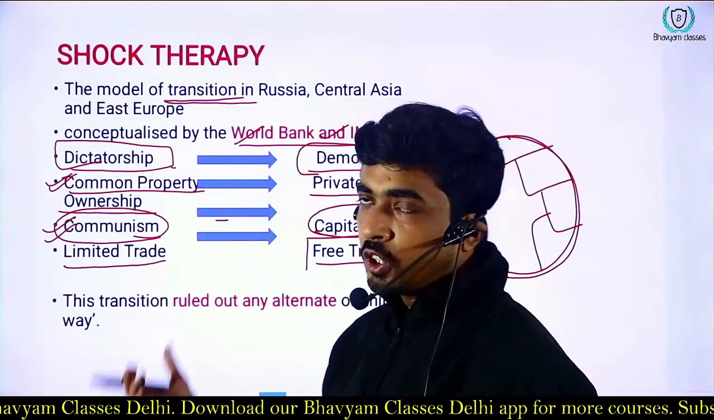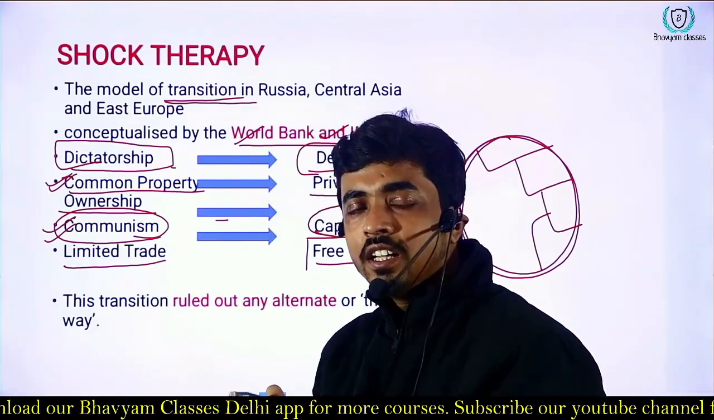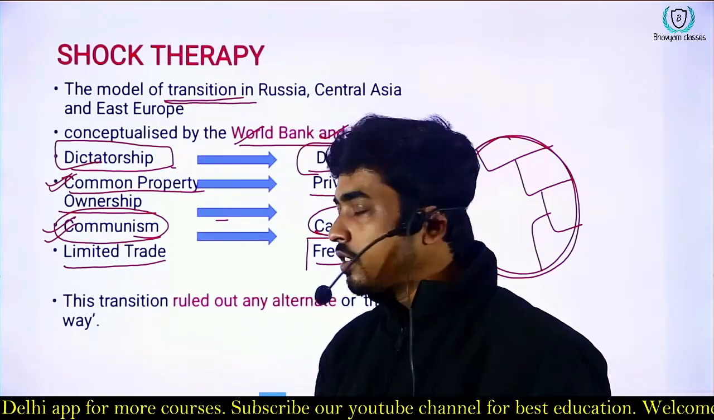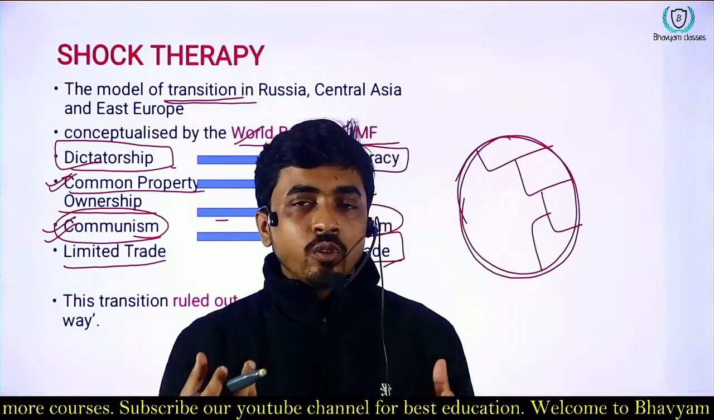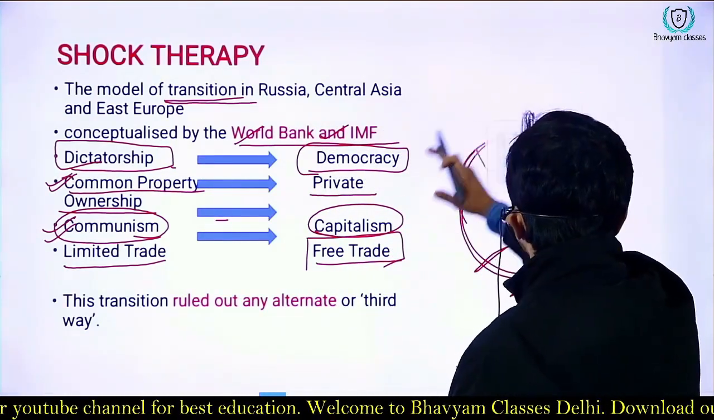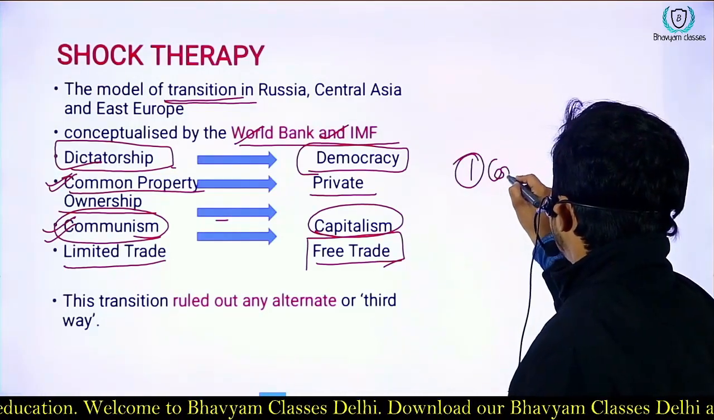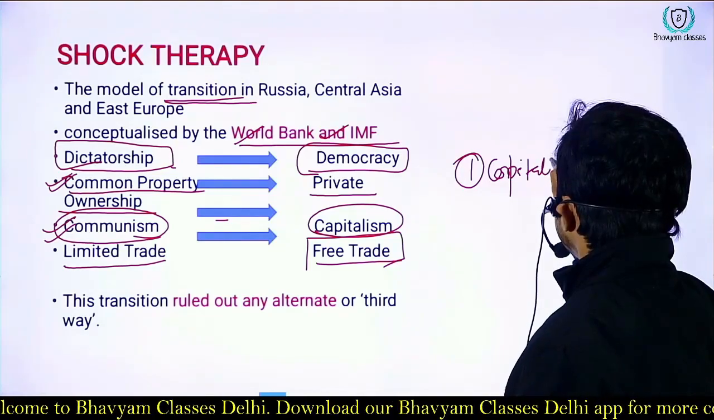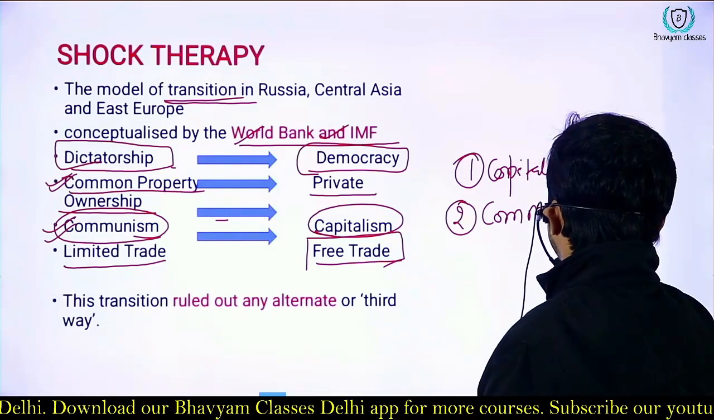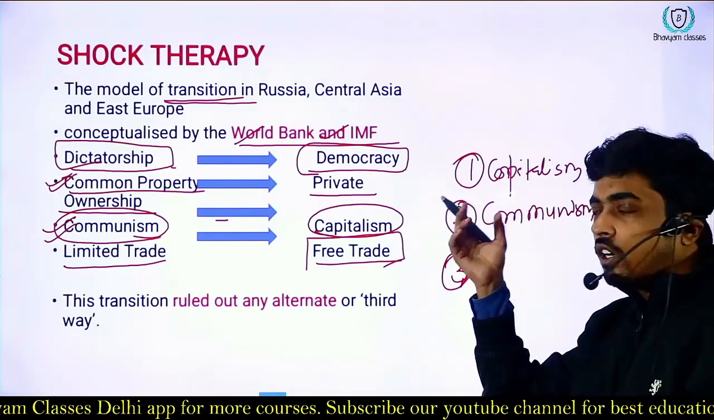Now, what did that shock therapy do? Shock therapy did one of the most important things: it eradicated any alternative before the state. How did they rule out any alternative? Now the newly independent nations have only two options. Although they have to follow capitalism or communism, they don't have the third option. It was eradicated by the World Bank and IMF.